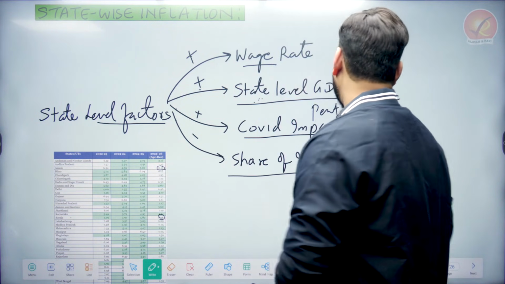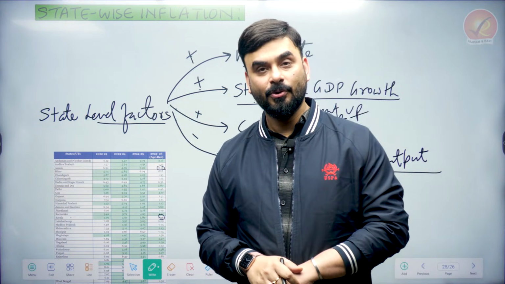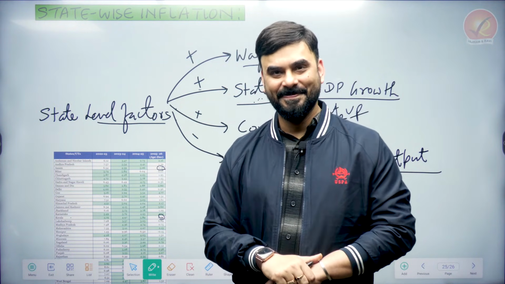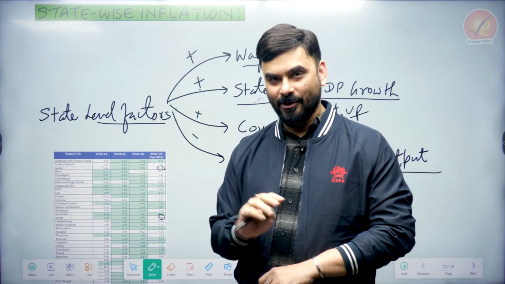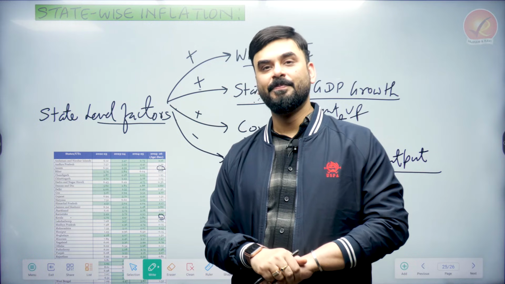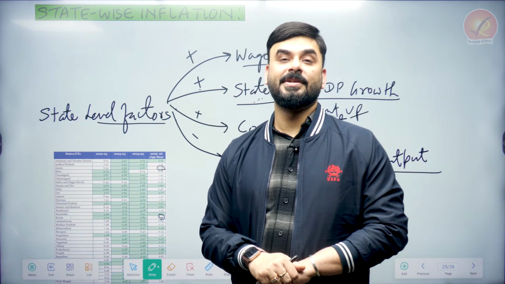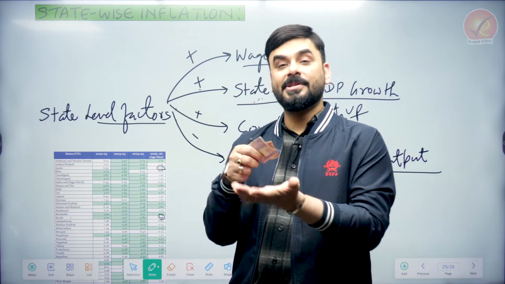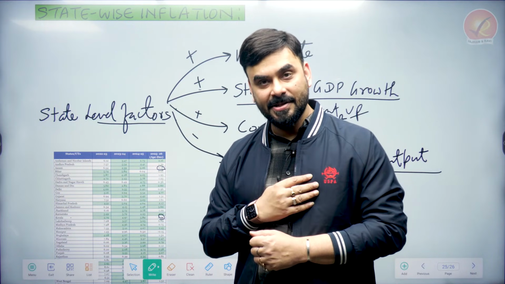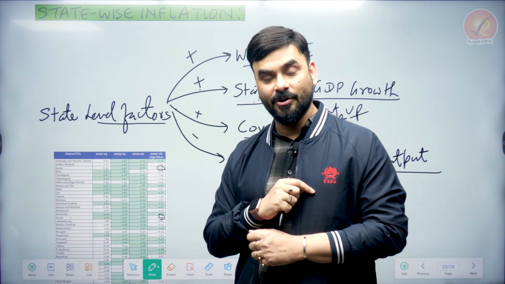Next is share of industrial output. Bacho, if you go to those states where industries are not very dominant and where supply chain is also not very good, which means they are not getting goods and services in their state easily, you will see that generally in those states the income is high, but I am not getting the goods and services in my state because supply chain and transportation are not good.